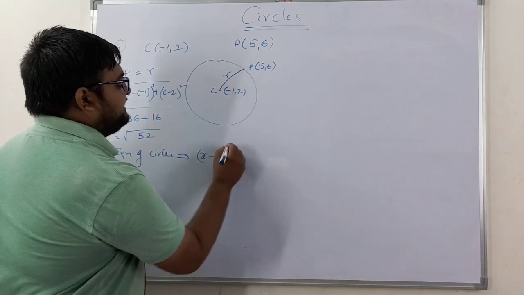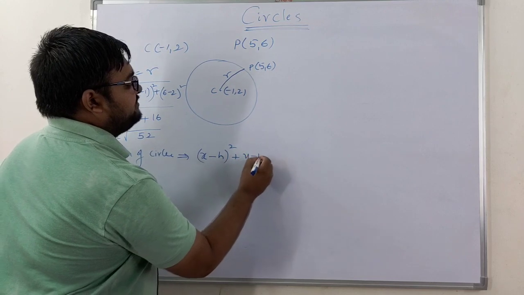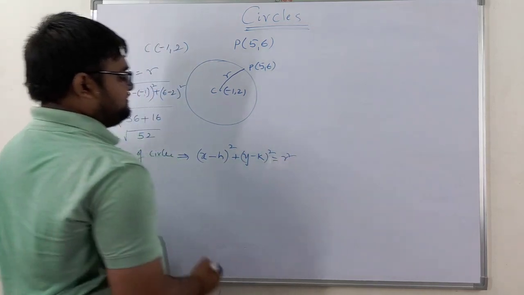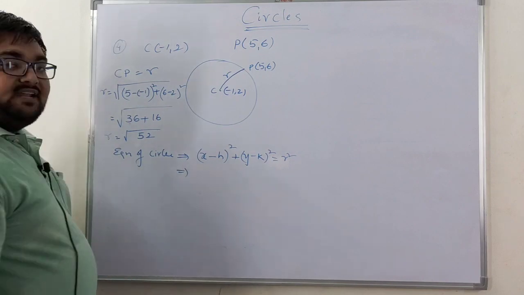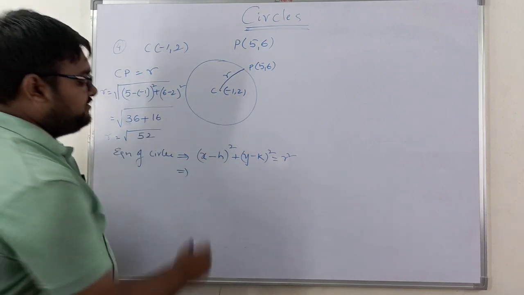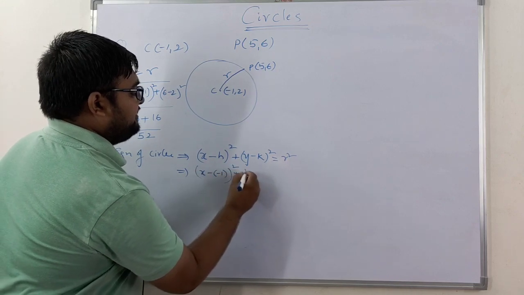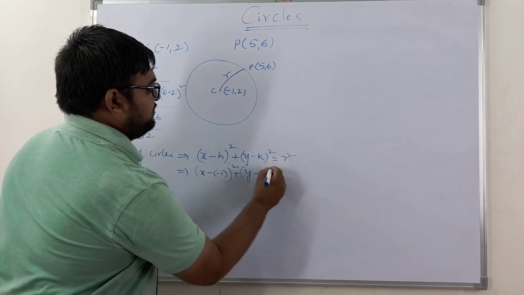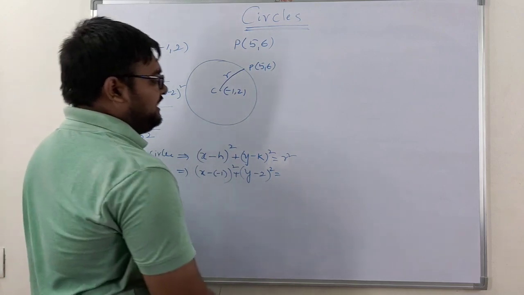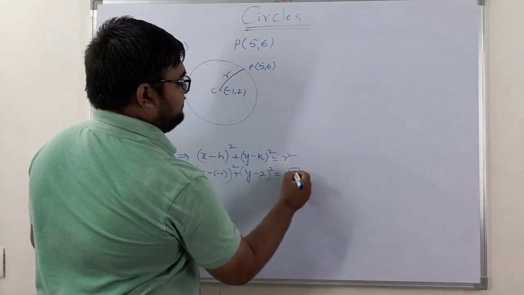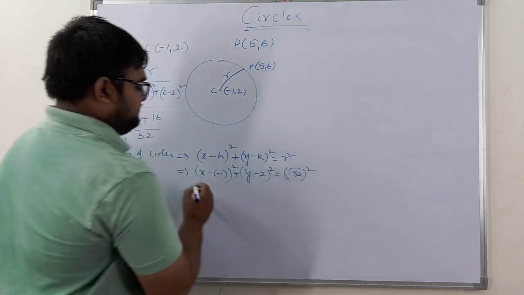So let us write it again: x minus h whole square plus y minus k whole square is equal to r square. So which will be given as x minus of minus 1 whole square plus y minus 2 whole square is equal to r square. So here what is r? r is nothing but square root of 52 whole square.